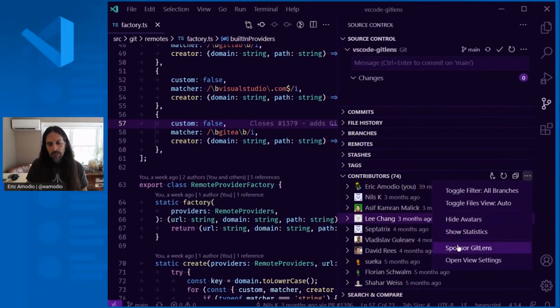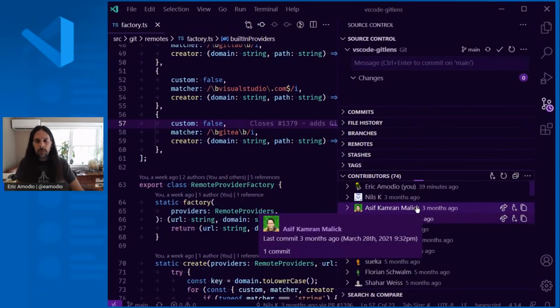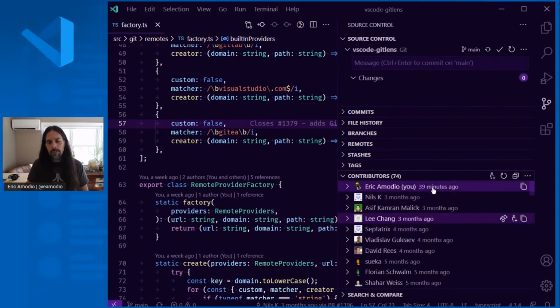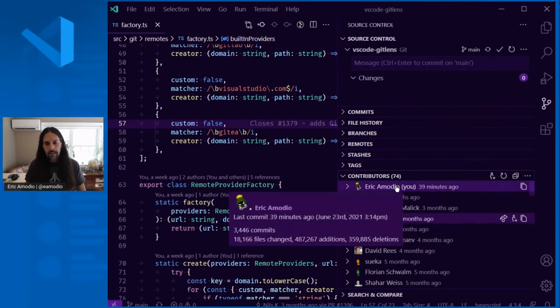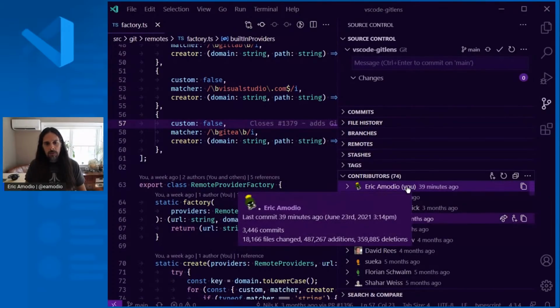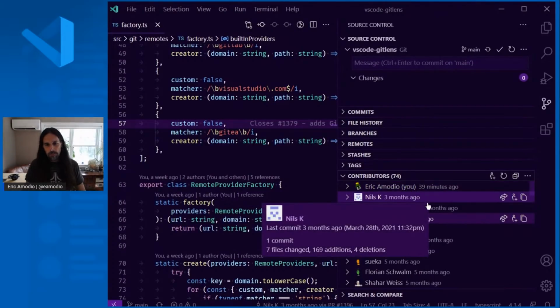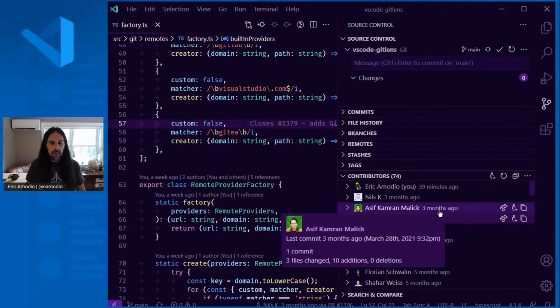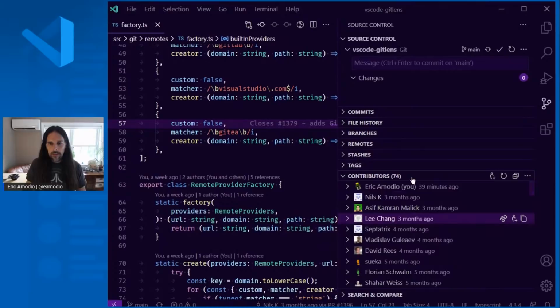There's a newer feature here where you can call that shows statistics. It takes a little while depending on your repo to build the statistics, but then instead of just showing you how many commits, it will actually show you how many lines, additions and deletions that have been made by the individual contributors. So sort of like you get on GitHub, where you can see what was added and changed.